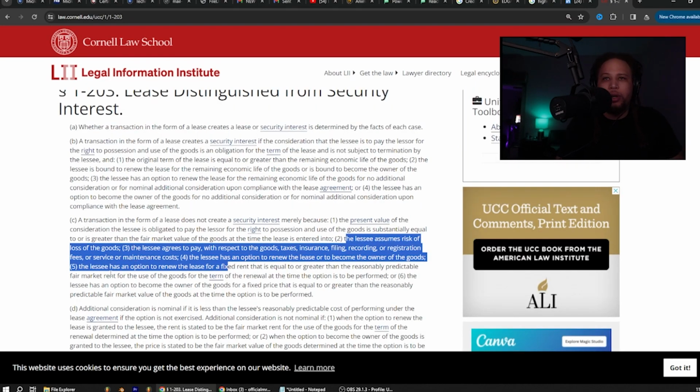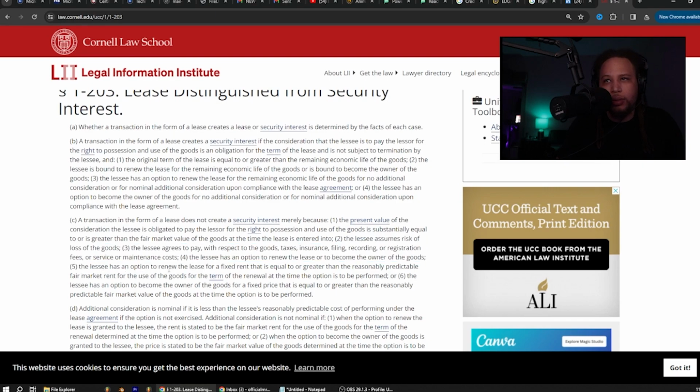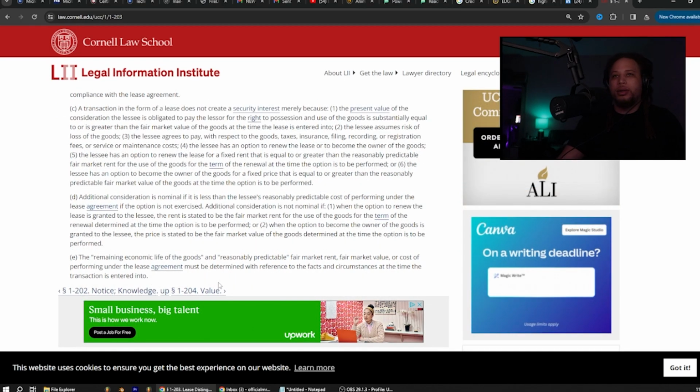5, the lessee has an option to renew the lease for a fixed rent that is equal to or greater than a reasonable predictable fair market rent for the use of the goods for the term of the renewal at the time the option is to be performed. Or 6, the lessee has an option to become the owner of the goods for a fixed price that is equal to or greater than the reasonable predictable fair market value of the goods at the time the option is to be performed. D. Additional consideration is nominal if it is less than the lessee's reasonable predictable cost of performing under the lease agreement if the option is not exercised.